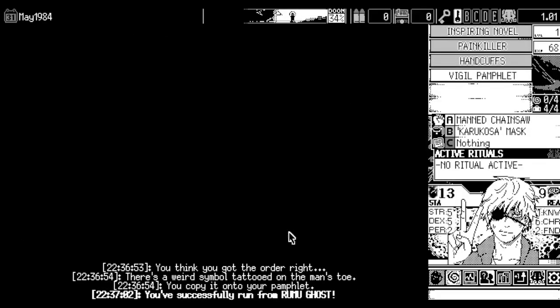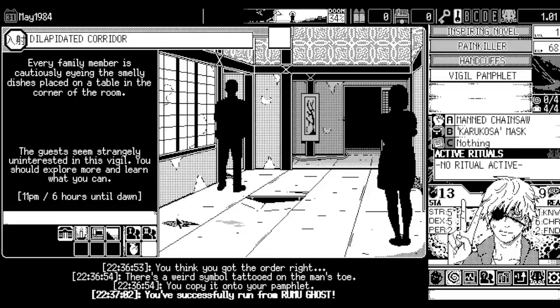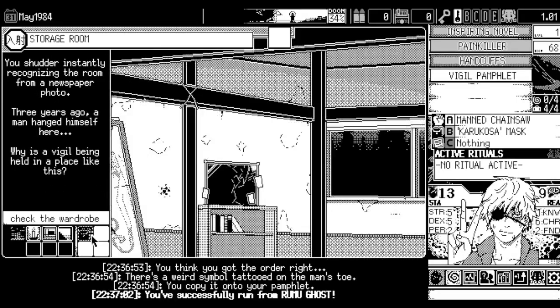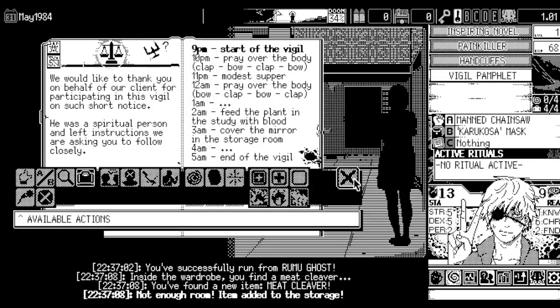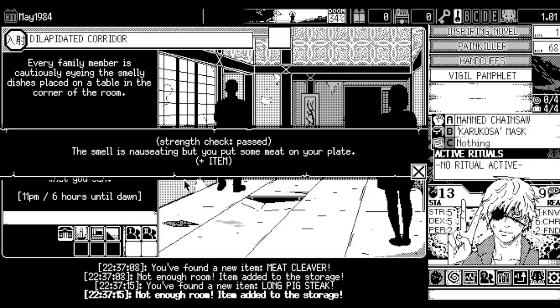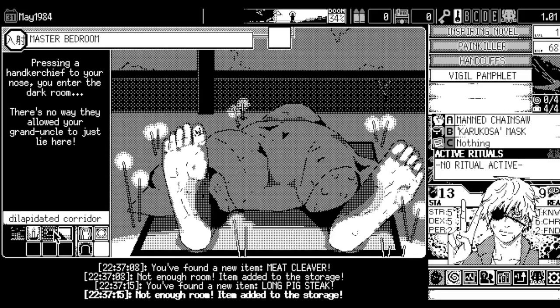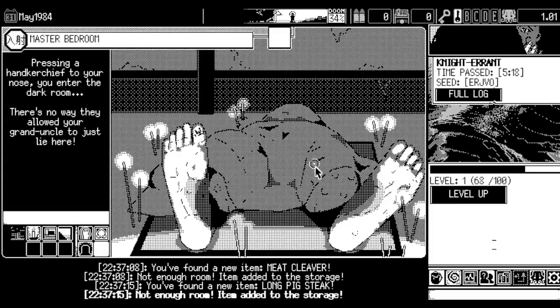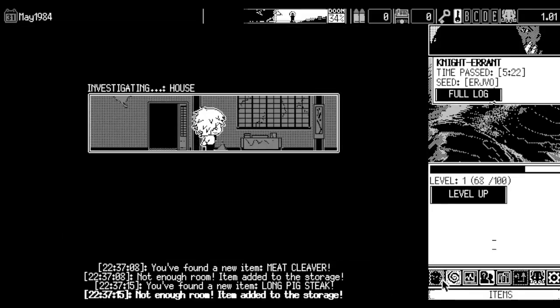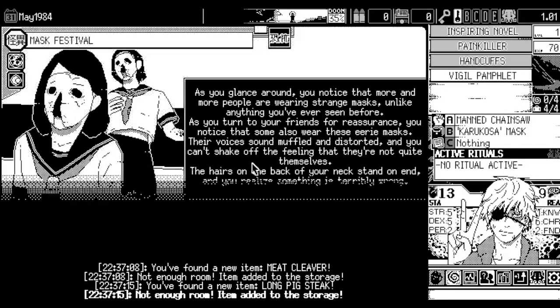Also, no ghosts, no pain. But are we gonna level up in time? We might not actually level up in time, I just realized. So we do want to do this vigil properly. Why am I even looking at that? I don't need to look at that anymore. But anyway, did I do it? I'm not actually sure now. Keeping in mind that we're on Knight Errant, so we do need to level up before the end of the mystery. Actually, we could fight the old man. It just depends on how much doom we get.